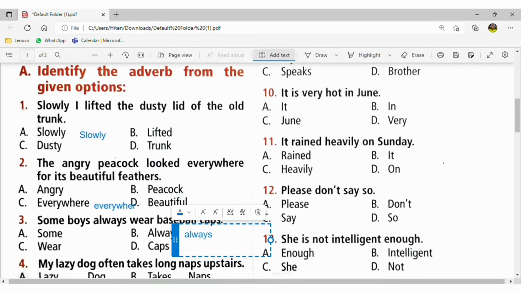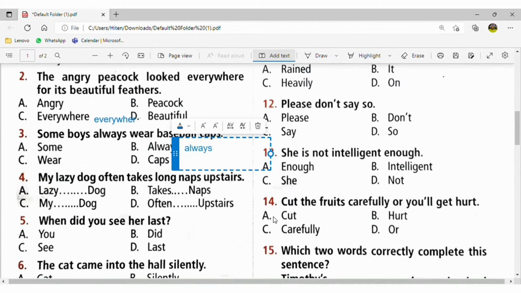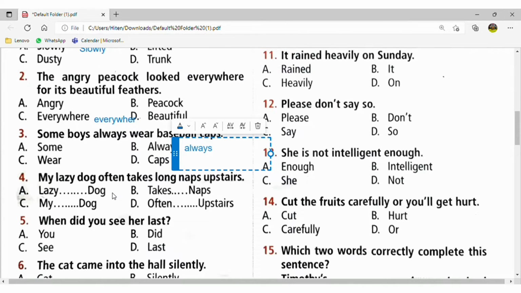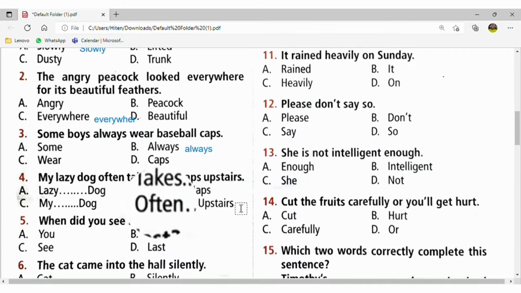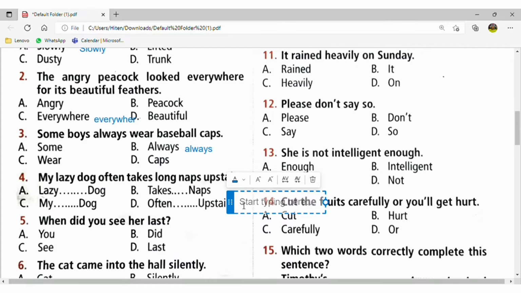Now move to the fourth question. Here it is written, my lazy dog often take long naps upstairs. So here adverb will be often. Often means sometimes. Here also it is added as a adverb of frequency. How many times? Sometimes he do it. Okay. So the answer will be often.